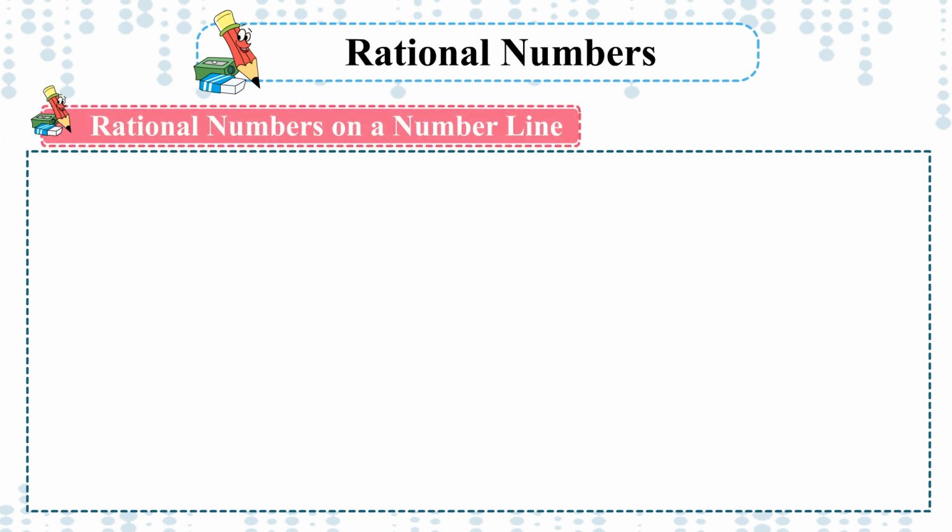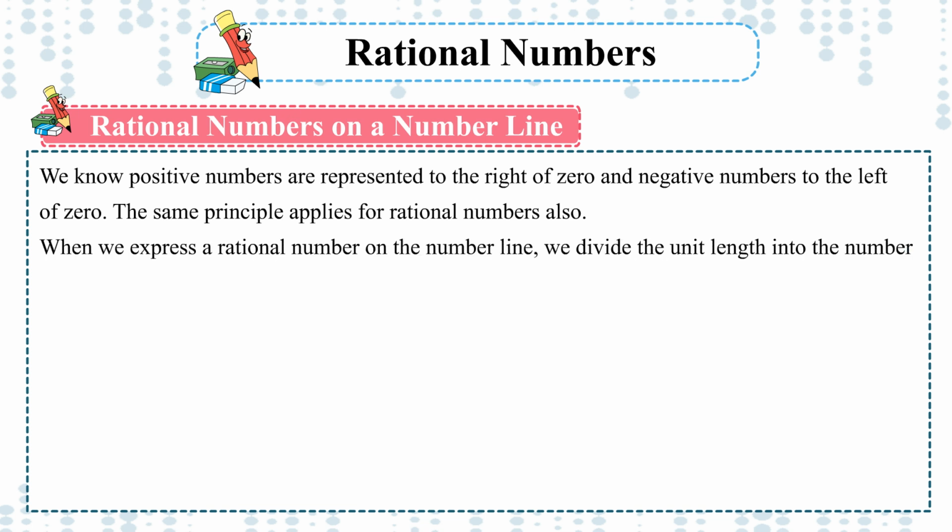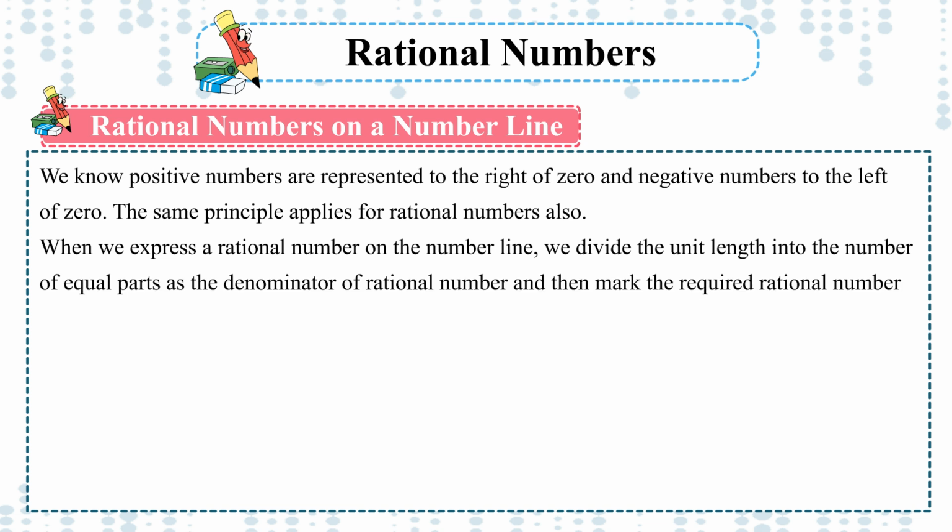Rational numbers on a number line. We know positive numbers are represented to the right of 0 and negative numbers to the left of 0. The same principle applies for rational numbers also. When we express a rational number on the number line, we divide the unit length into the number of equal parts as the denominator of the rational number and then mark the required rational number on the line.